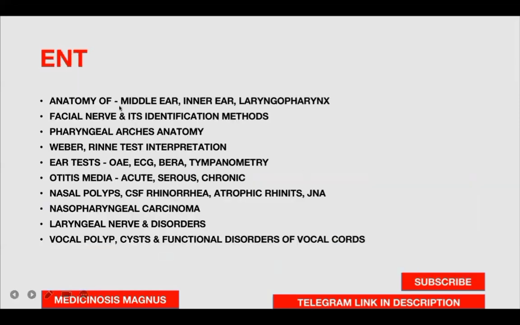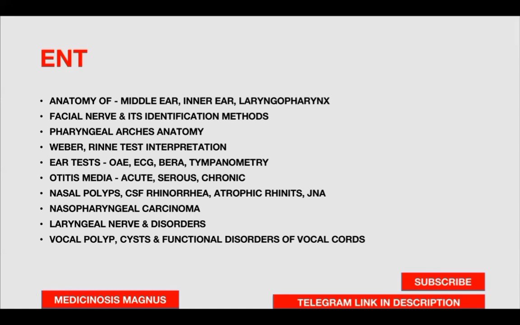ENT, it is important to know the anatomy of middle ear and inner ear as well, then laryngopharynx. So basically in anatomy, these are the very, very important topics in ENT. So facial nerve and its identification methods is very important. Make sure you know about the facial nerve completely. Pharyngeal arches anatomy, Weber's and Rinne test interpretation, and different types of ear test, otoacoustic emission test, and electrocochleography, that is ECochG here, BERA, tympanometry.